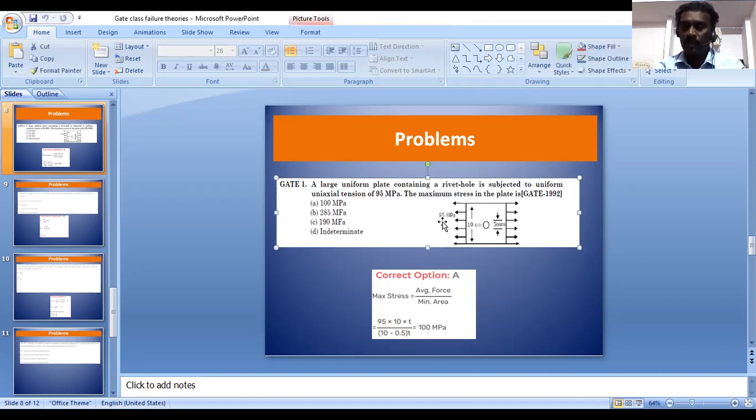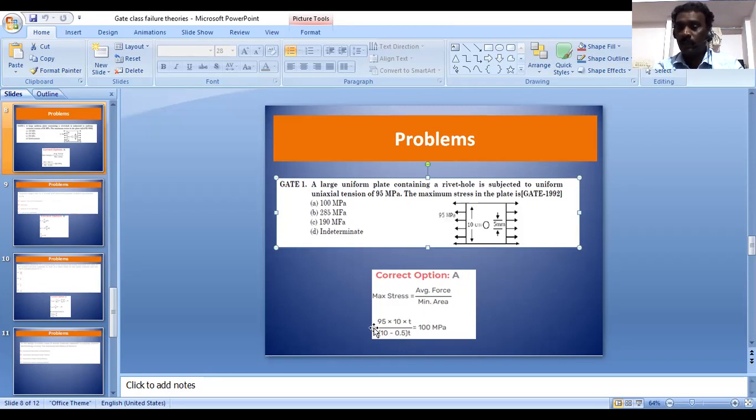First, we should know that the 95 megapascal given is actually a stress value, not a load. For solving this type of problem, first you have to convert this stress into load. So I multiply the stress by the area, and stress into area is a force. So I'm going to calculate the force from the stress value given.